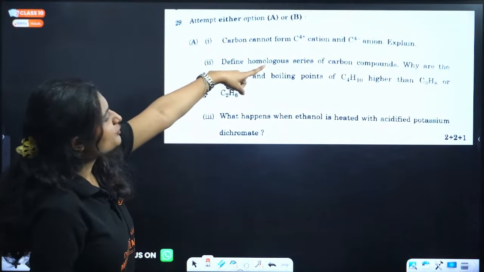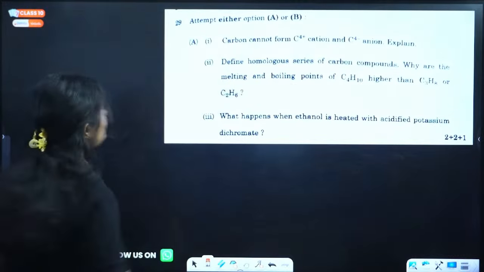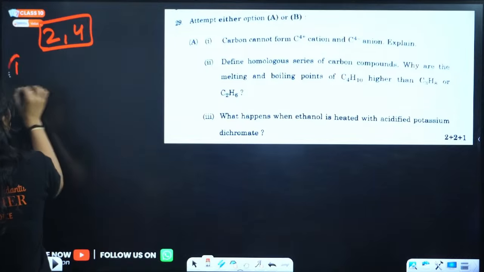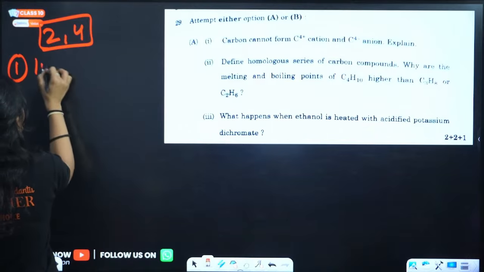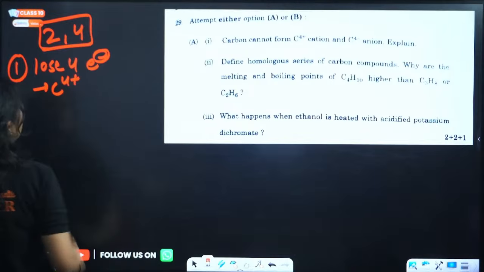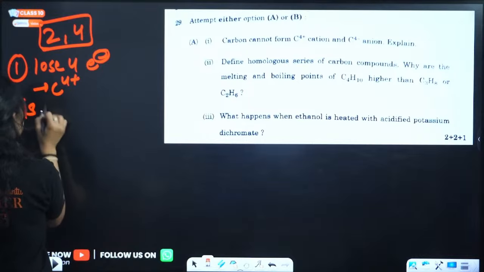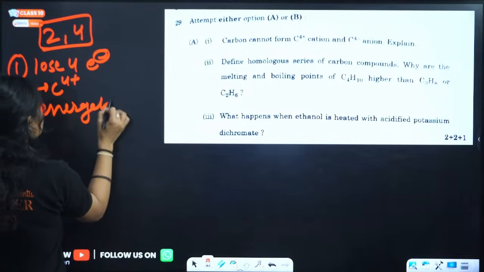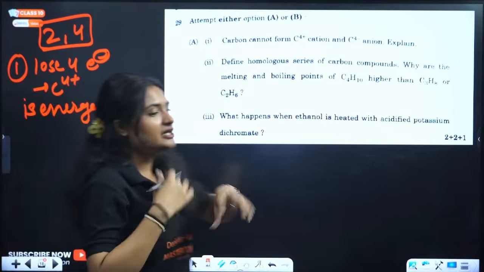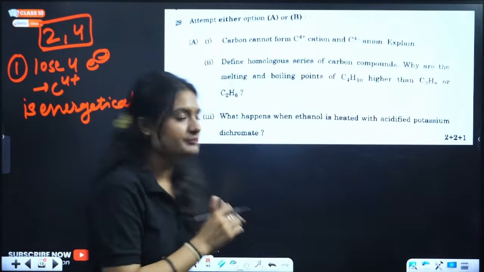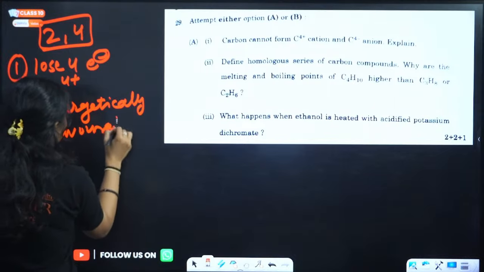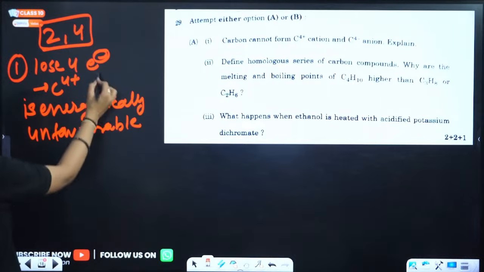Carbon cannot form C4 plus and C4 minus ions. Why? Carbon has an electronic configuration of 2,4. It can do one thing: it can lose 4 electrons. If it loses 4 electrons, it will form C4 positive. But losing 4 electrons is energetically unfavorable. Or if you have written in place of this that it requires a lot of energy, that is also correct. Okay, it is energetically unfavorable, and because of that reason it does not exist as C4 plus.